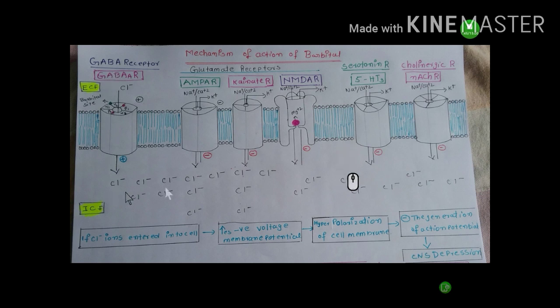So a greater amount of chloride ions enter into the intracellular fluid. If more chloride ions enter the intracellular fluid, it increases the negative membrane potential. It leads to hyperpolarization of the cell membrane. This hyperpolarization inhibits the generation of action potential. If action potential is not generated, the neurotransmitters are not released into the synaptic cleft. So signals are not transmitted from nerve to nerve or nerve to organ. It leads to CNS depression.